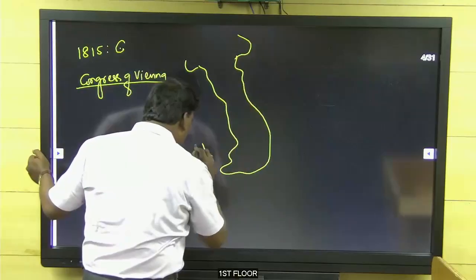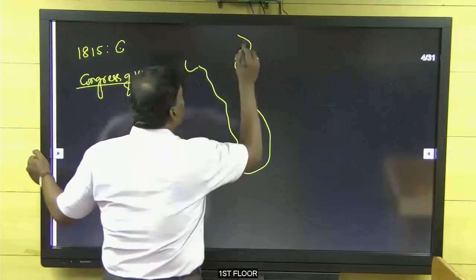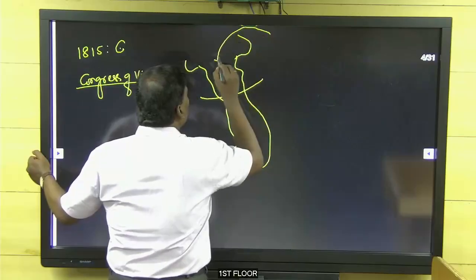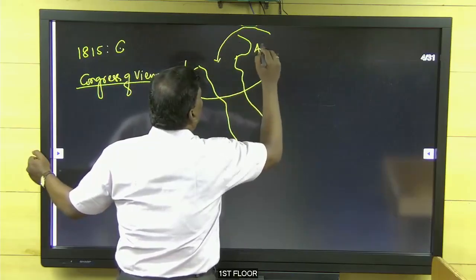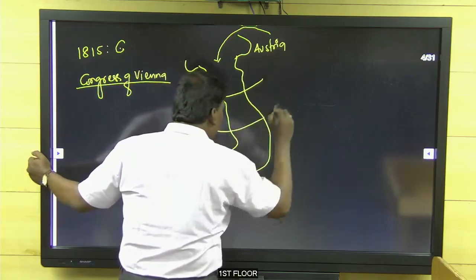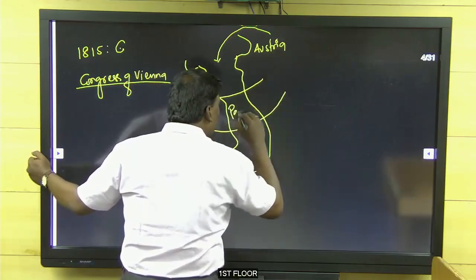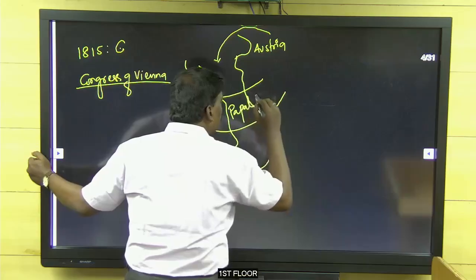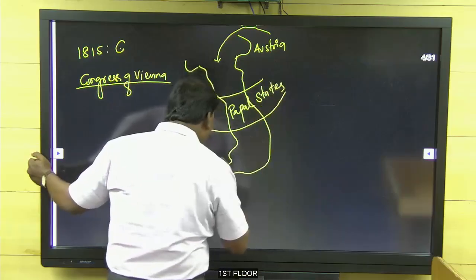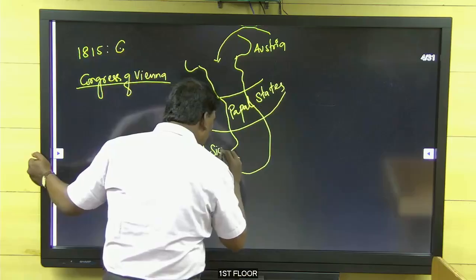How did it divide? The north of Italy was under the control of Austria. The central part of Italy, the Papal States, that is the Pope's state,